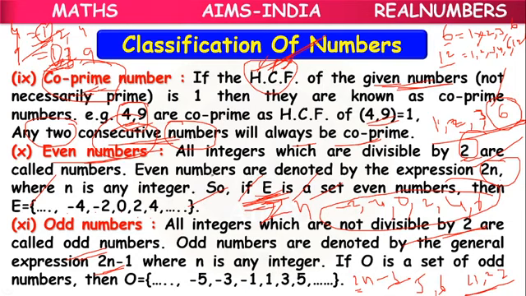So the general expression is 2n minus 1. Or sometimes we can write it as 2n plus 1 also, because for an even number, if we add one more, it will become an odd number. So the odd number set is -5, -3, -1, 1, 3, 5, and so on. Both sides it is having so on. So we cannot tell the least odd number, or the greatest odd number.